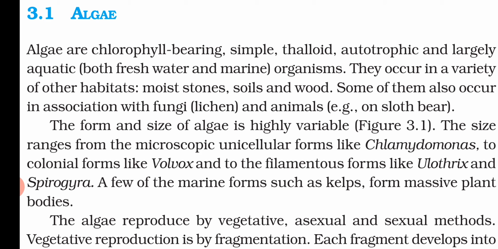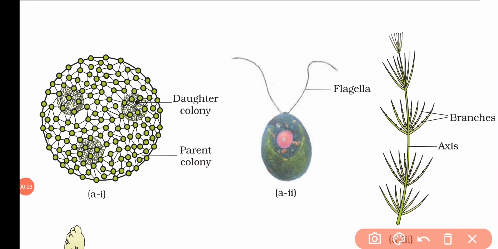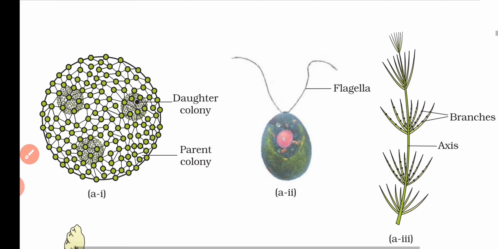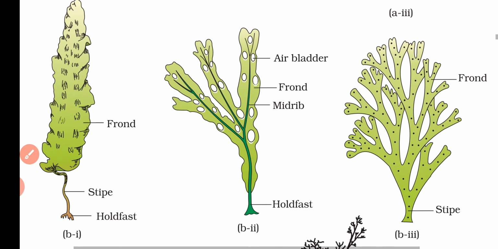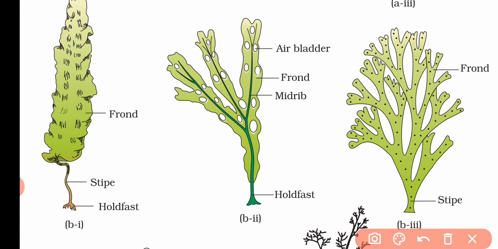In this diagram, the first one is Volvox. Volvox creates a colony, and in this colony we can easily observe the daughter colonies also. The second one is Chlamydomonas, which has flagella for movement. In the third we have Chara, which has branches and also an axis. In diagram B,